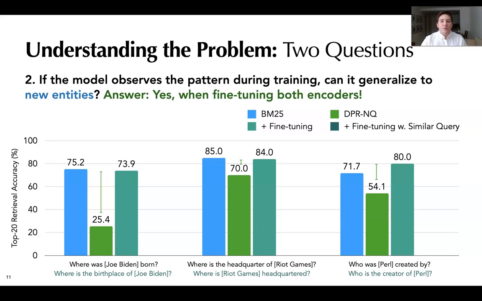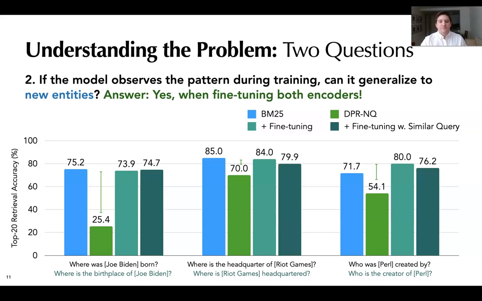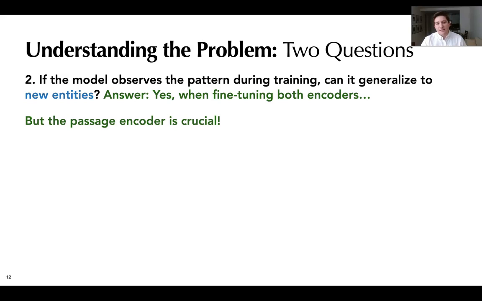When we fine-tune both the question and the passage encoder on questions with a disjoint set of entities, we find that the fine-tuned model can match or exceed the sparse model. In fact, if we train on a lexically different but semantically equivalent template, we still observe the same trend, which demonstrates that DPR is not simply overfitting to the question pattern.